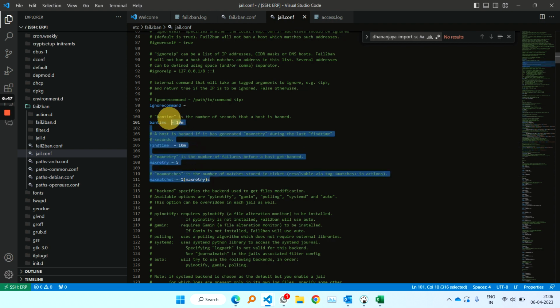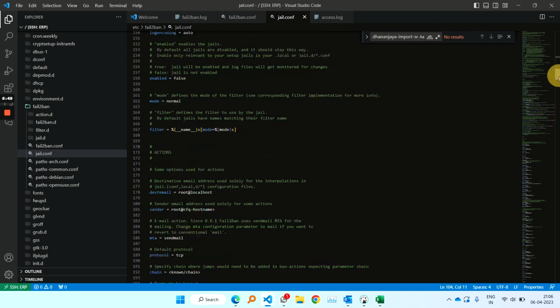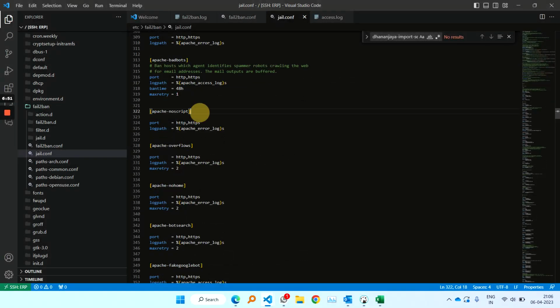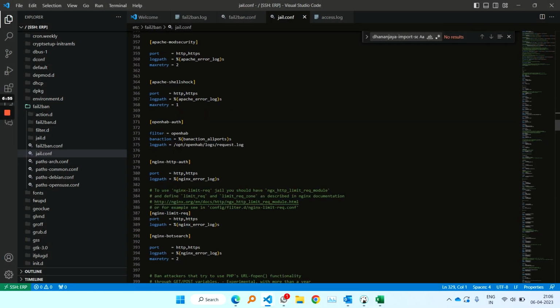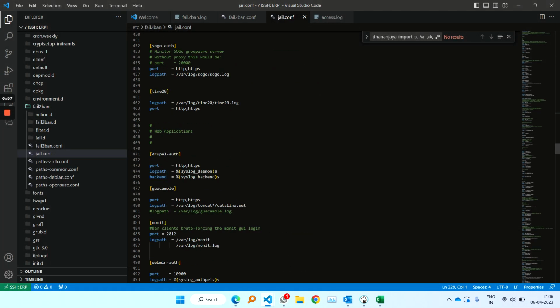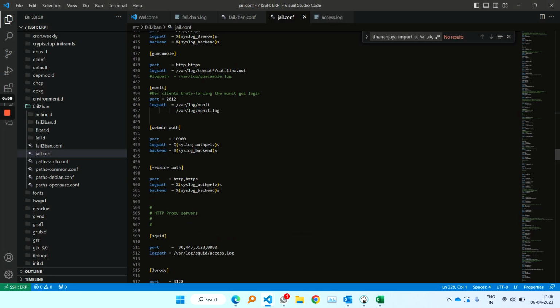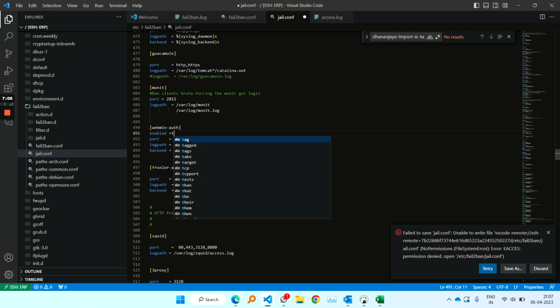This is the parent setting, and if you go down, you'll see various services like Apache bad bots, Apache no scripts. So many services are available. Whichever service we want to use, we can write enabled equals true here and use our service. So we can add as many jails as we want in this file. This is jail.conf, literally meaning the jails.